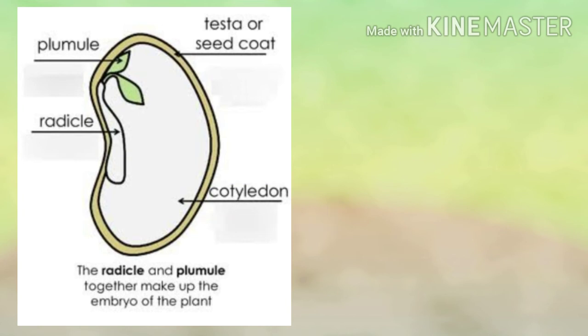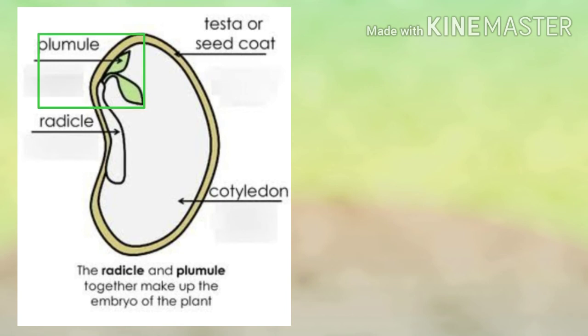Now an embryo has two parts. One is plumule and the second one is radicle. As you know, a normal plant has two parts. One is shoot and another one is root. Same way, a baby plant also has this shoot and root. The shoot is the part of the plant that grows above the ground. So that tiny shoot is known as plumule.